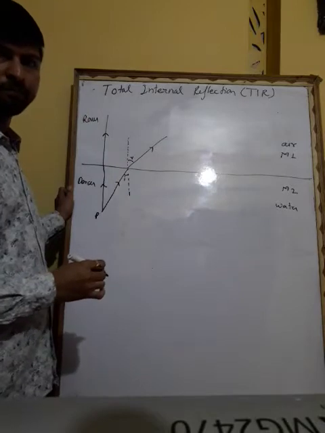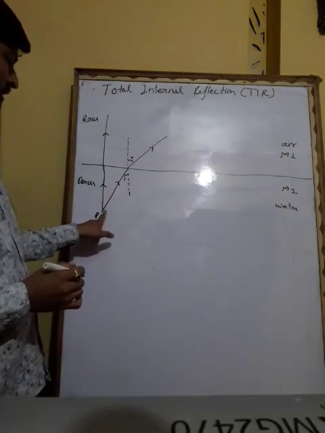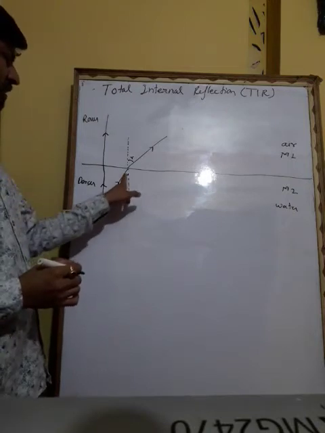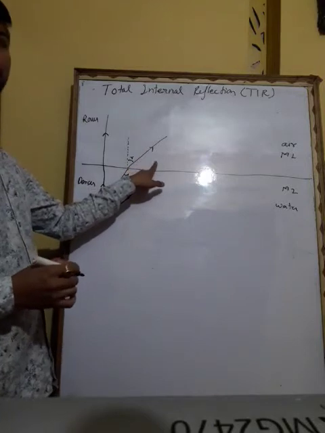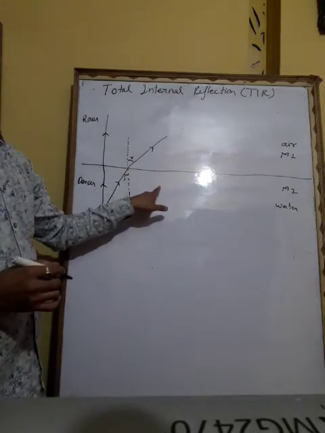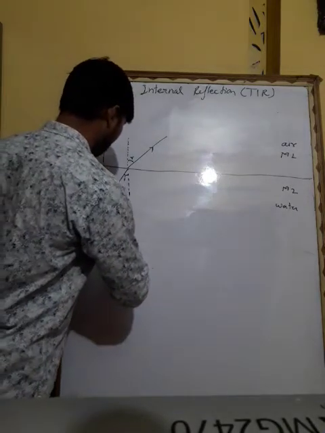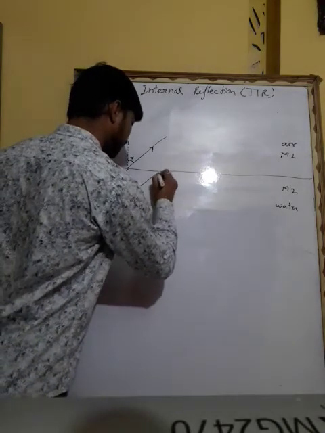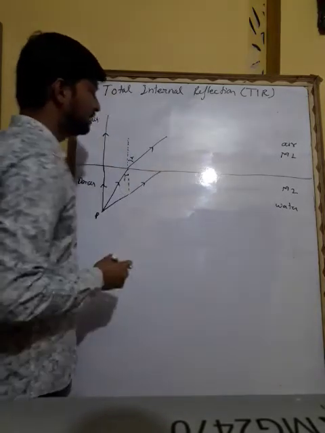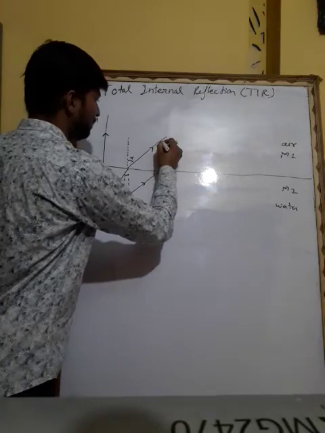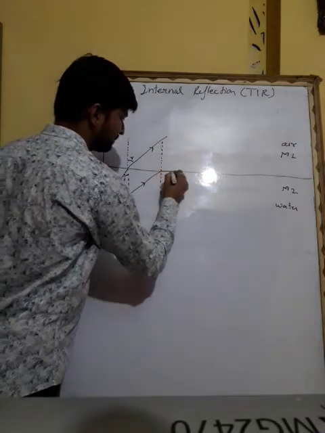Okay. Now what you will see is that this is greater than this, because it goes away from the normal. Now again, if refraction takes place, the light will bend more. And what you will observe is that it will make a normal, but refraction will occur on the surface.